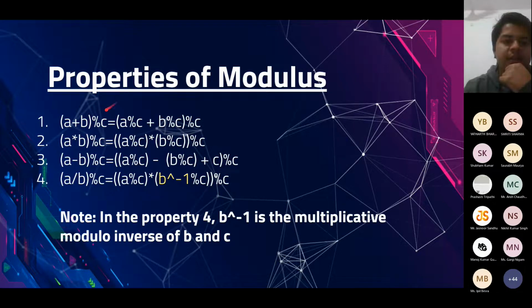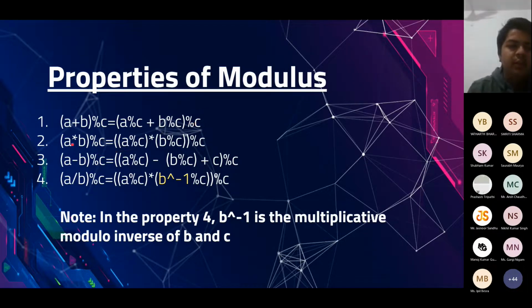This comes from the definition of modulo. We are talking about the remainder, so the remainder should always lie between 0 to C minus 1. But if you look at the right hand side, it may happen that after you add A mod C and B mod C, this value may exceed C minus 1. So in order to make it equal to the left hand side, you have to take modulus again.